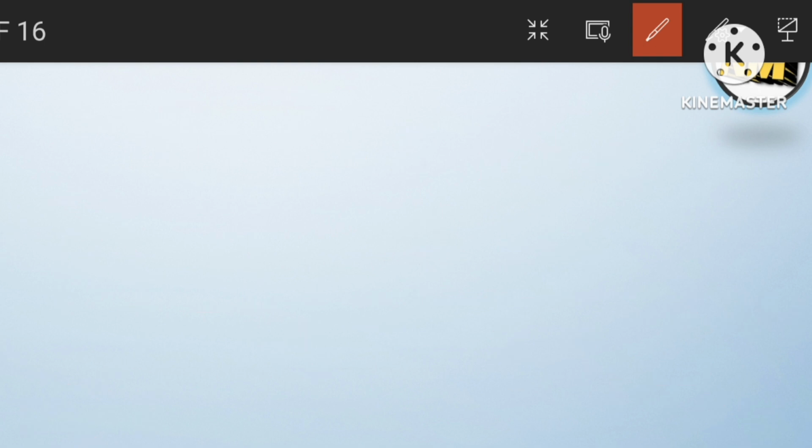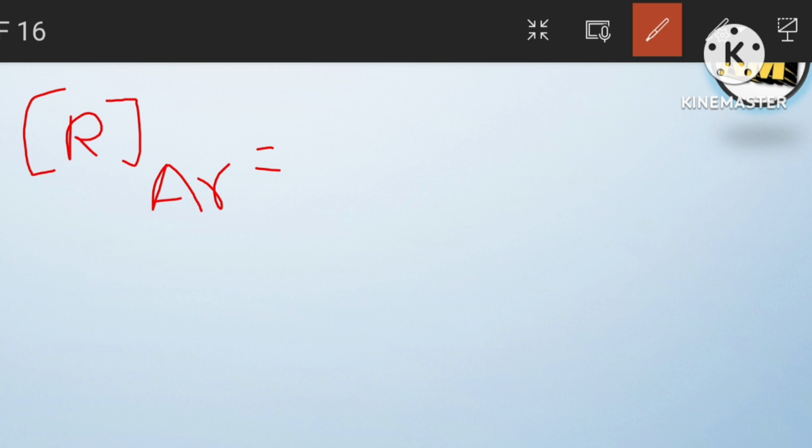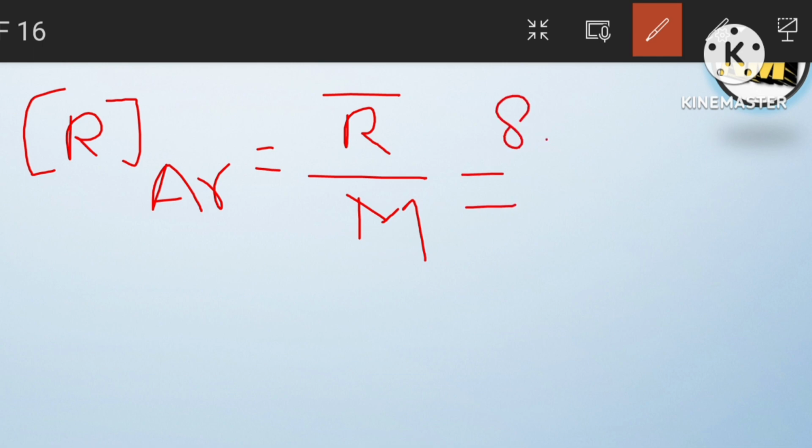If you want to find the R value for argon, we know R bar by M. With the help of this formula we can find the characteristic gas constant of argon. We know that R bar is 8.314 kilojoule per kilomole Kelvin, and M, the molecular weight of argon, is 40.